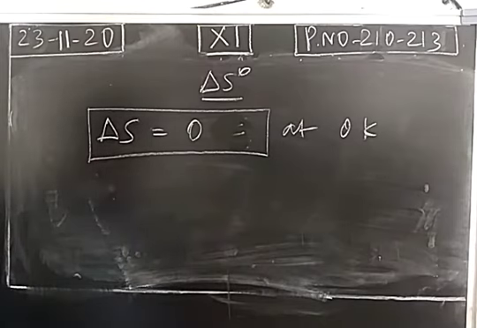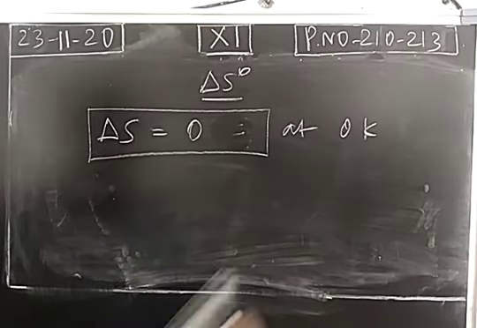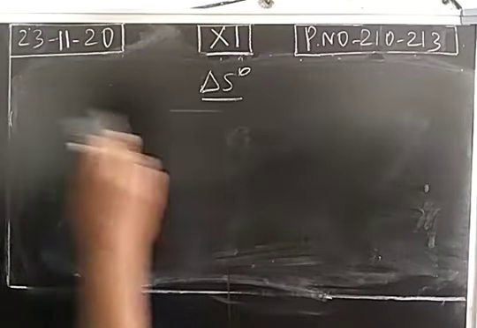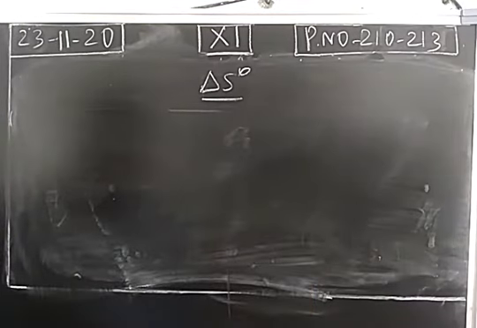So according to the third law of thermodynamics, for a perfect crystal, absolute entropy will be 0 at 0 Kelvin only. It represents that above 0 Kelvin, the entropy or entropy change will be a positive value. So for any substance, when the temperature is above 0 Kelvin, the entropy value will be positive. It will not be a negative value. Then for a reaction, how can we calculate the standard entropy change?